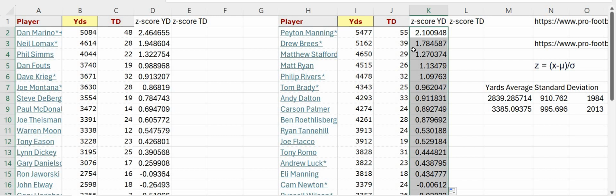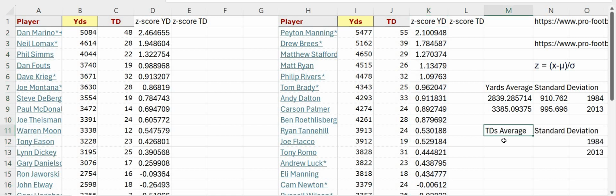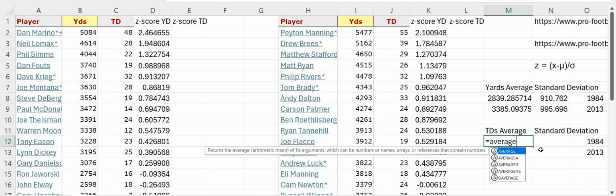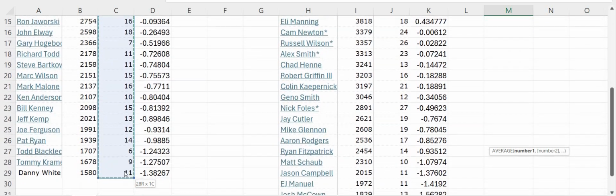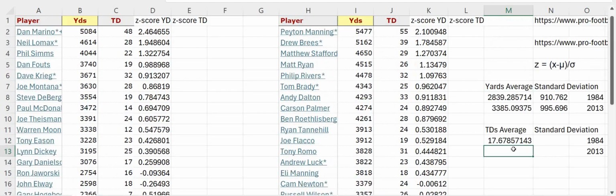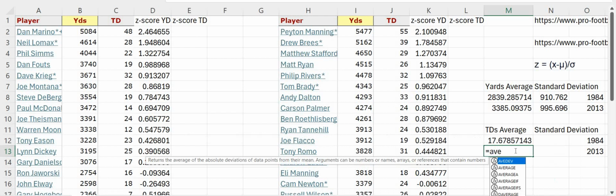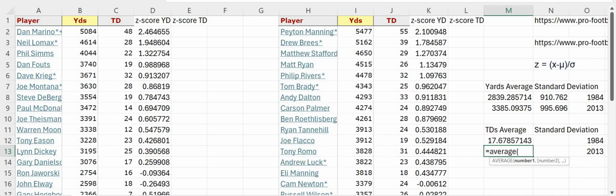Now we're going to look at the touchdowns. Same idea. So we'll start with the average, so equals average, and we're going to go straight down the list for touchdowns. And we'll do the same thing for 2013.